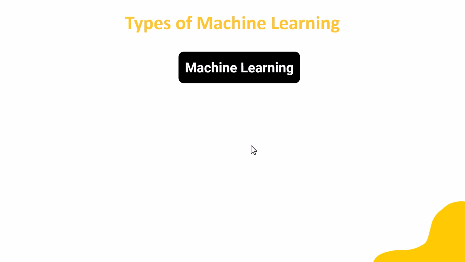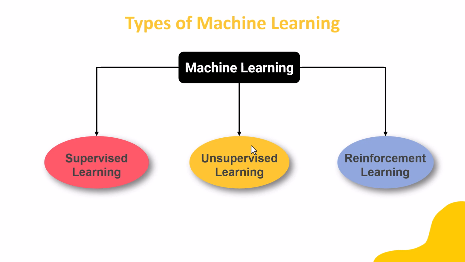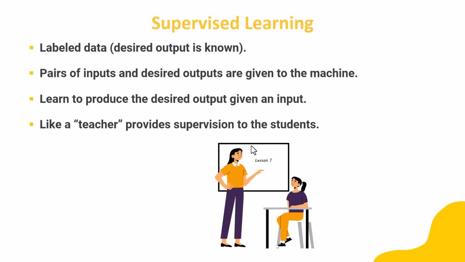There are three different types of machine learning: supervised, unsupervised, and reinforcement learning. Let's first have a look at supervised learning. So in supervised learning, we have labeled data, which means the desired output is known. So we provide the machine with pairs of inputs and desired outputs, and the machine learns to produce the desired output given an input. It is called supervised because it's like a teacher provides supervision to the students.